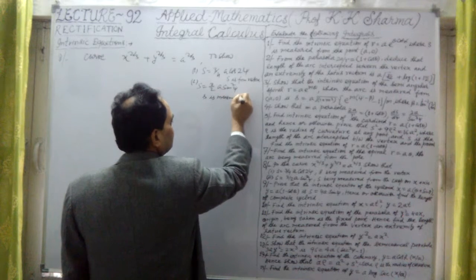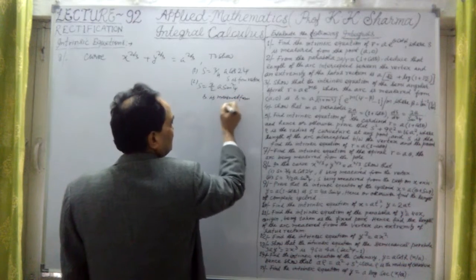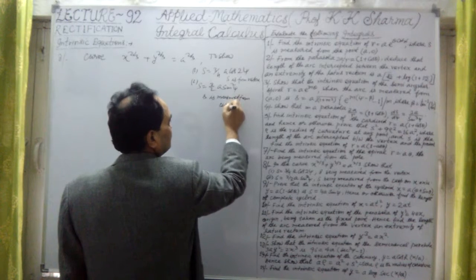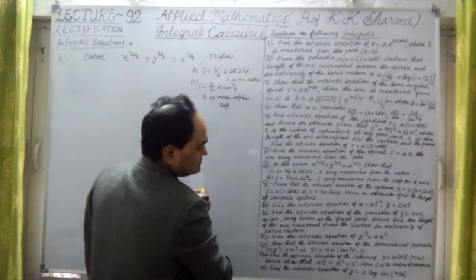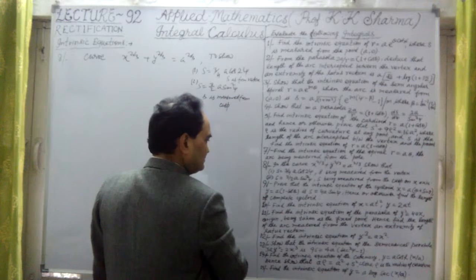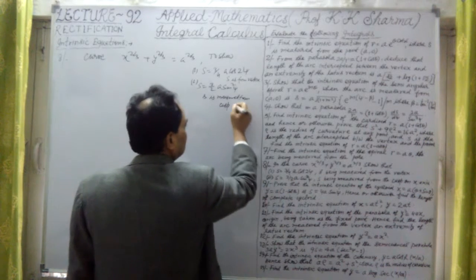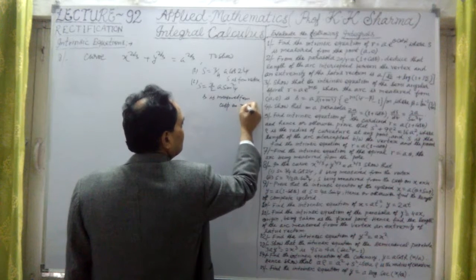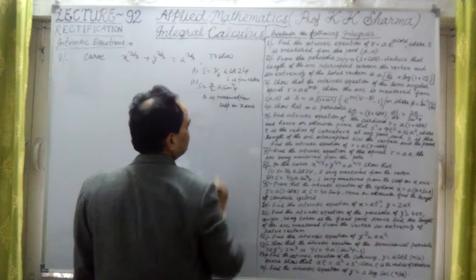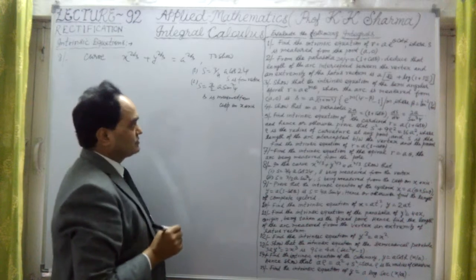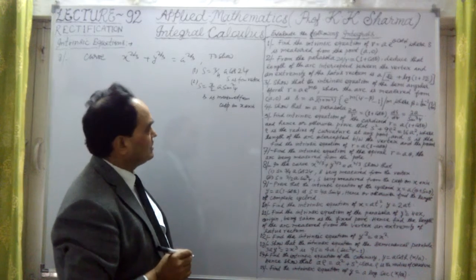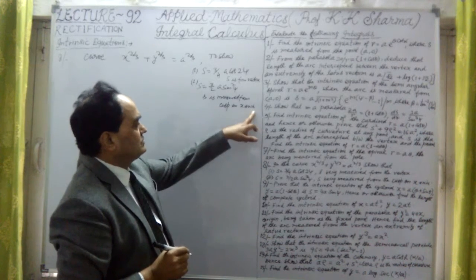Here S is measured from the cusp, not from the vertex, but from the cusp on the x-axis. Alright, the cusp here on the x-axis. We will talk about how that point t is given there as 0.